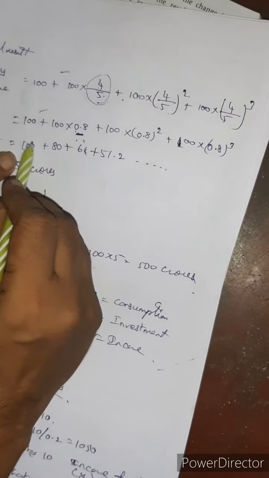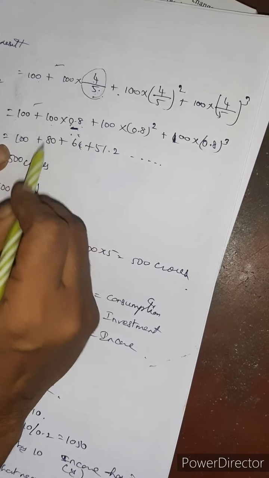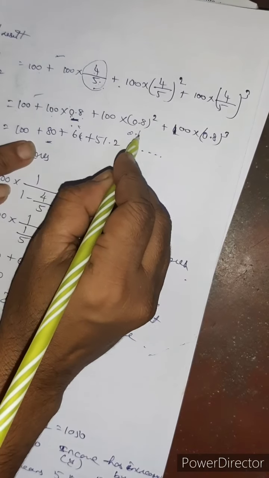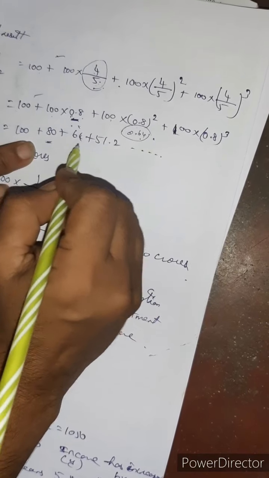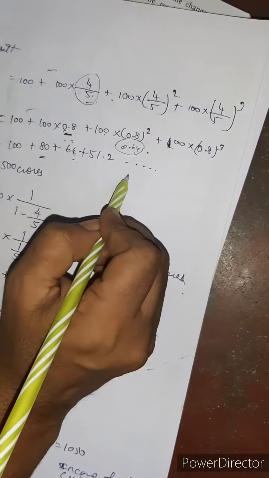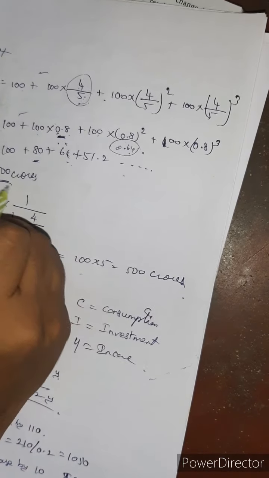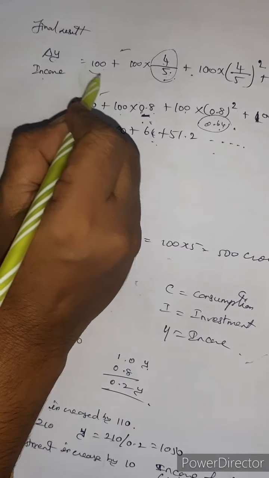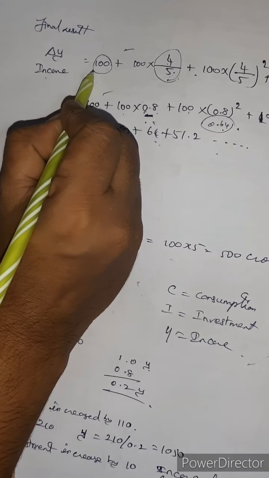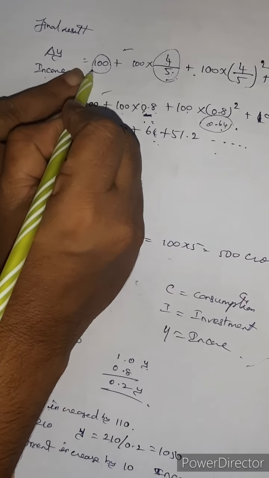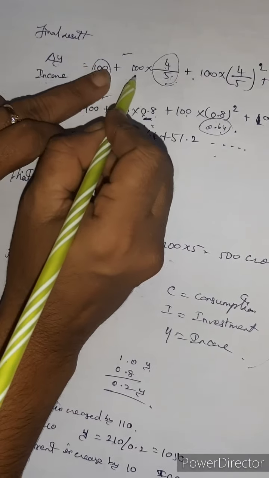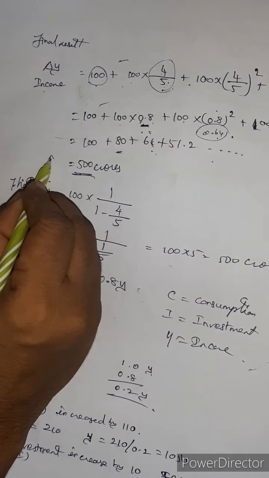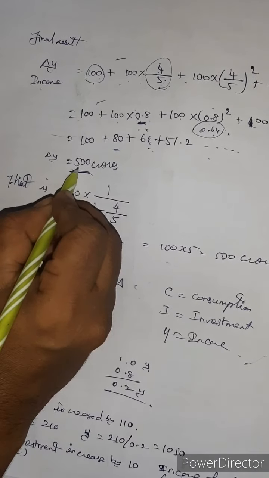Next, 0.8 into 100 will come as 80. 0.8 square means 0.64, and 0.64 into 100 is 64. Like this it goes on. At last we will get the income as 500 crores, when the first investment is 100 and after that it keeps reducing. That means at last we get the income, delta y, equal to 500 crores.